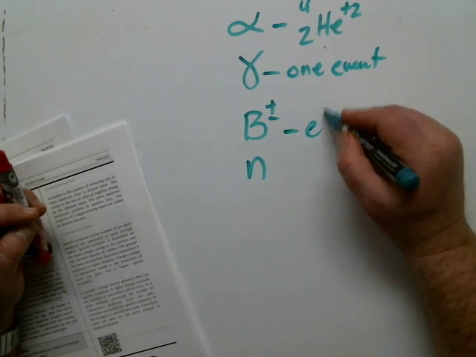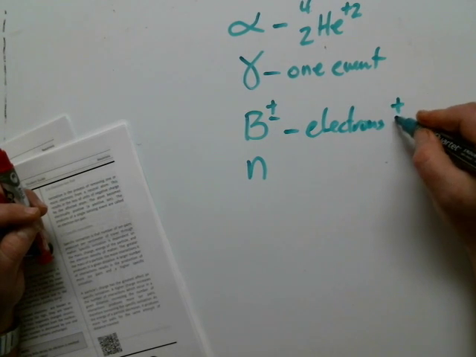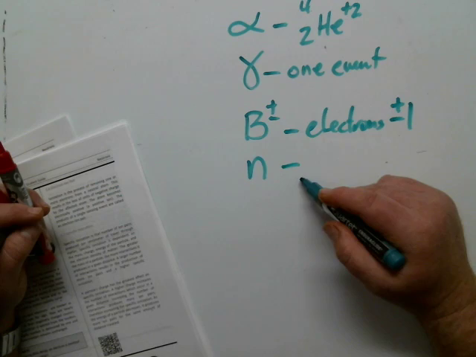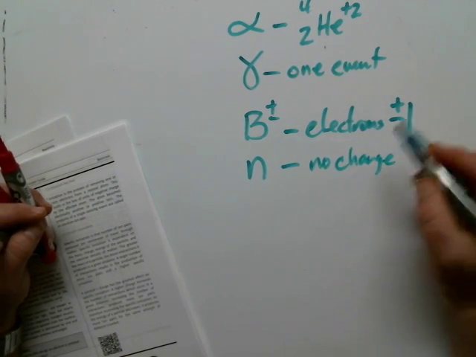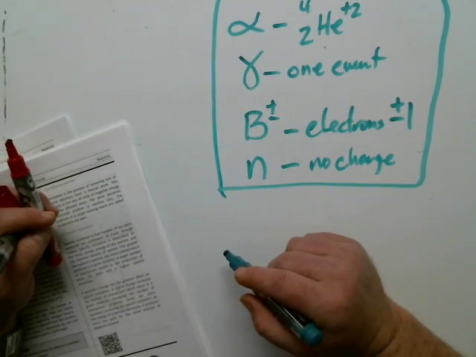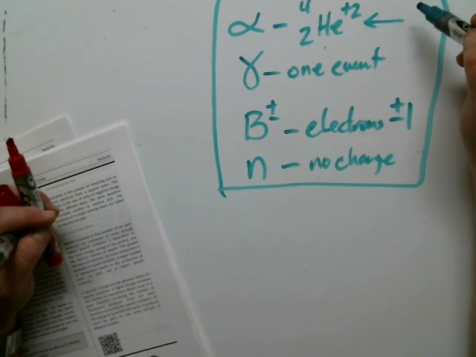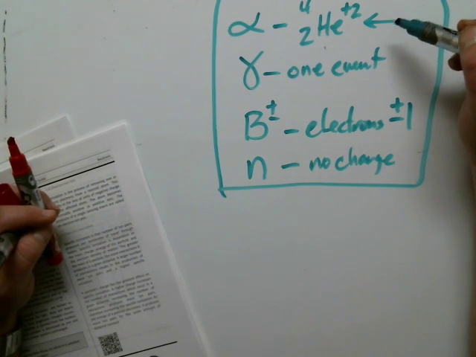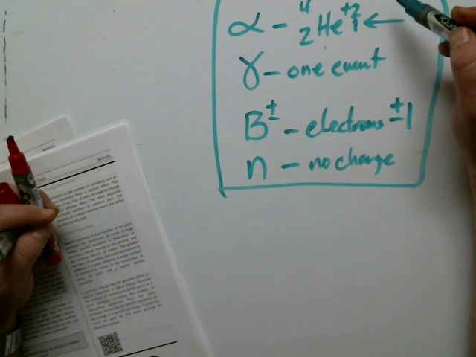Betas are electrons. They can have either a +1 or -1 charge. A neutron has no charge. So charge has a big effect on ionization. I really would not want my body to interact with an alpha, especially if it was consumed or internalized somehow, because it has a +2 charge.